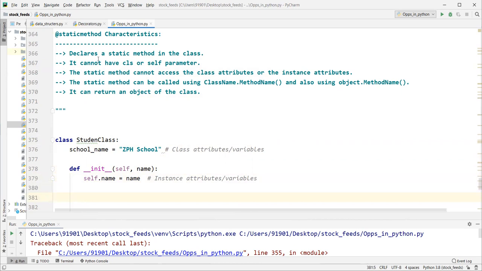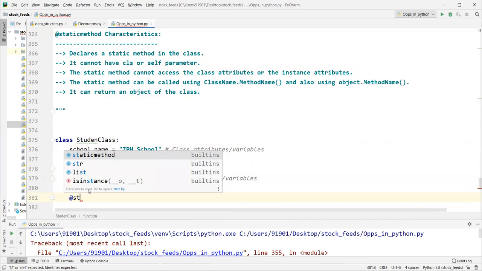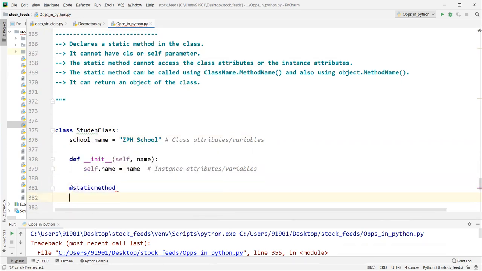So what it is saying is, when you are using a static method, it cannot have a class or self parameter, right? Let's say I write @staticmethod, then def, let's say get_details. Just assume one method. When I enter it, did you observe?